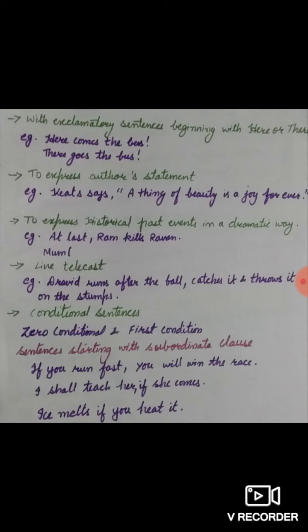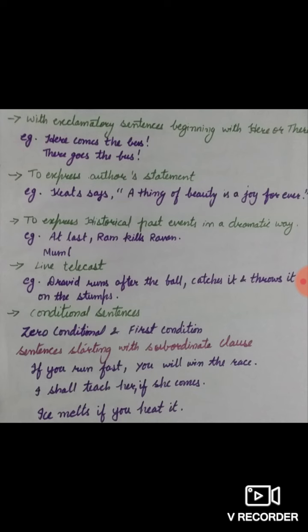As the example is in front of you: if you run fast, you will win the race. If you run fast is the subordinate clause because this sentence starts with a conjunction. You will win the race, and the subordinate clause is given in present indefinite. You will win the race is in future indefinite.